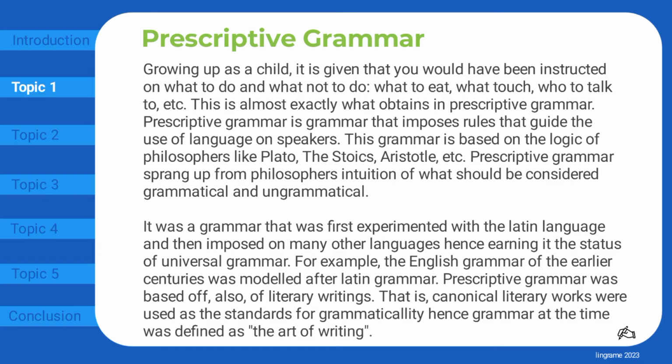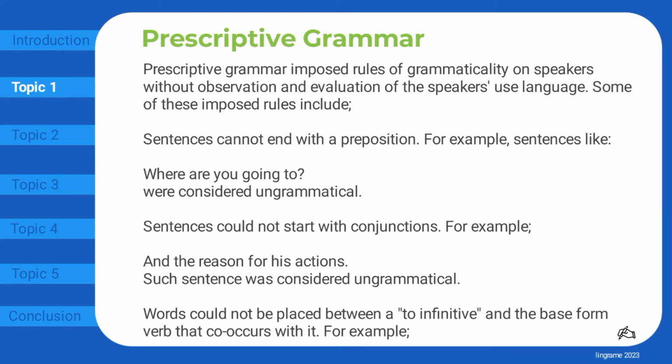Prescriptive grammar was based also on literary writings. That is, canonical literary works were used as the standards for grammaticality, hence grammar at the time was defined as the art of writing. Prescriptive grammar imposed rules of grammaticality on speakers without observation and evaluation of the speaker's use of language. Some of these imposed rules include, sentences cannot end with a preposition.